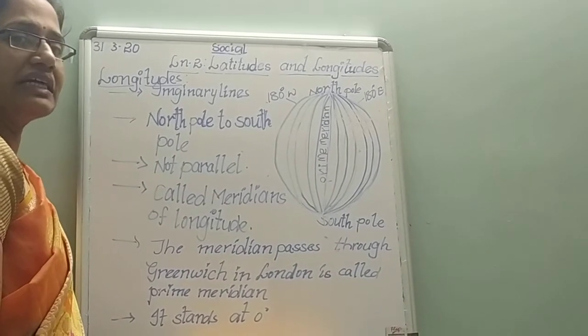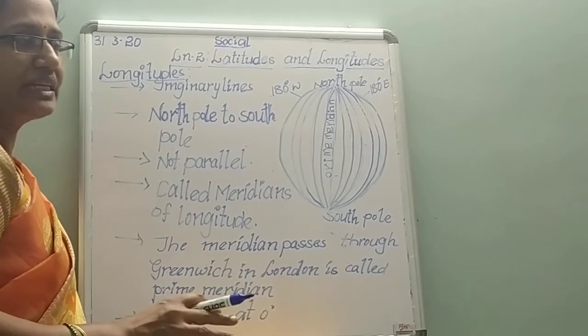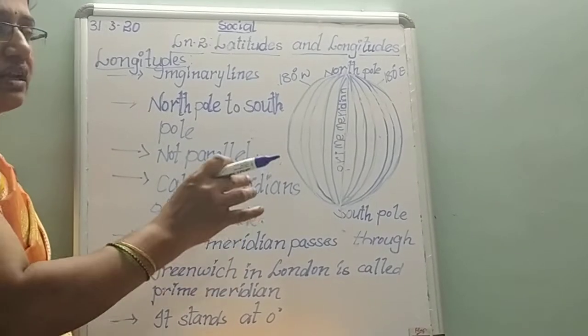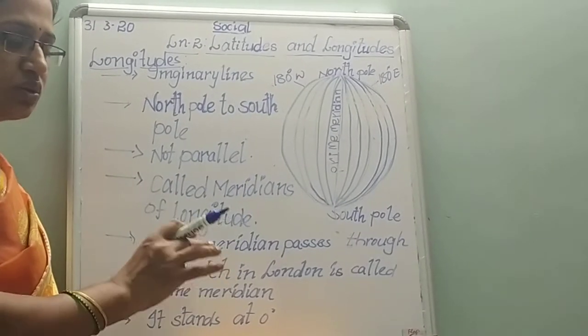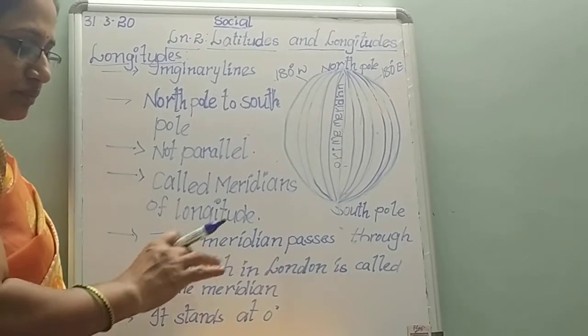In the previous class we discussed latitudes. Latitudes are imaginary lines that run from east to west. The distance between latitudes is equal, so they are called parallels of latitude.